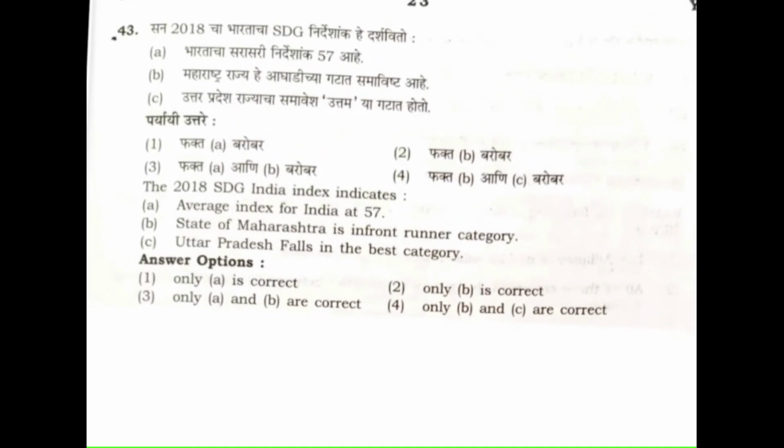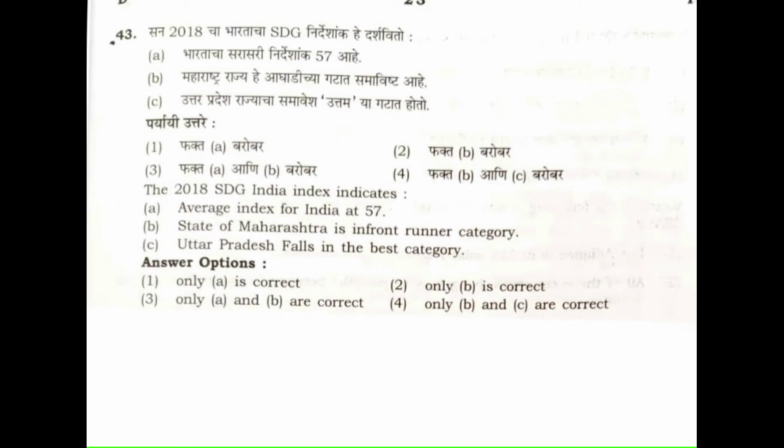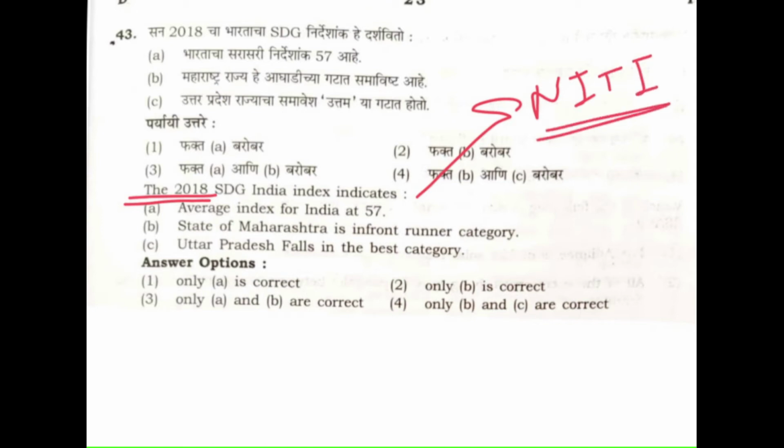So coming to question number 43, it's about the 2018 SDG India Index, which is published by Niti Aayog. So statement A: average index for India at 57. Yes, this is correct.